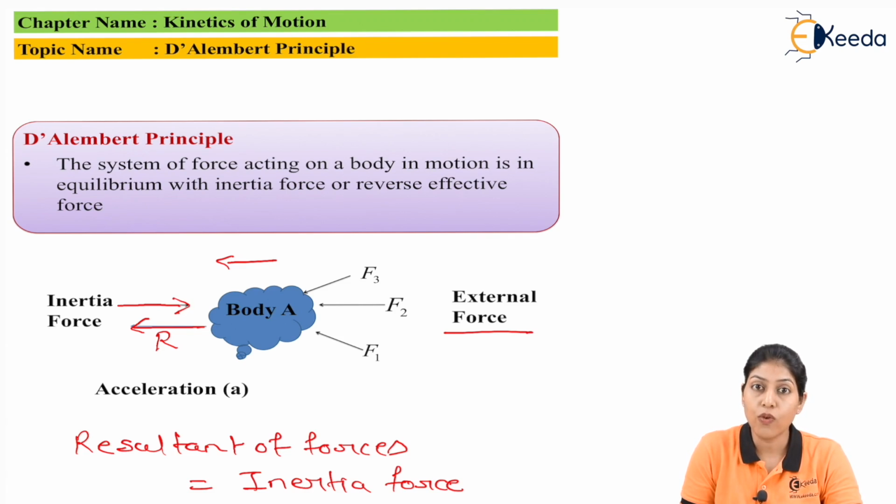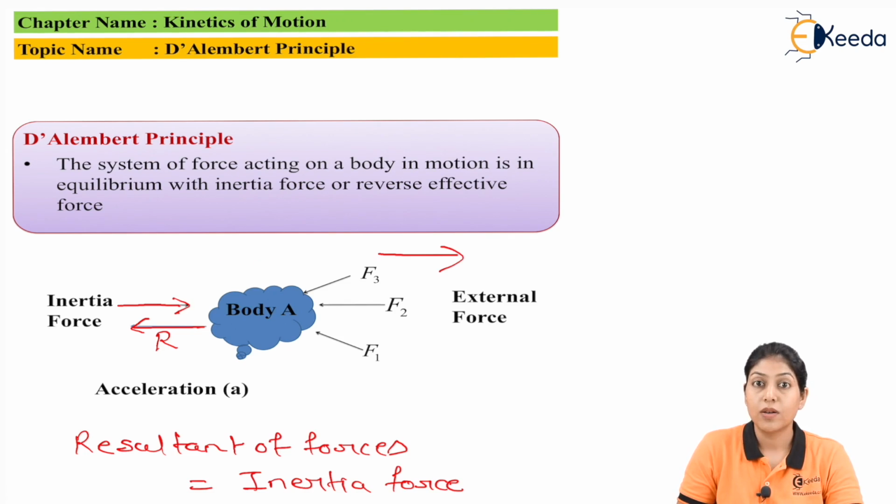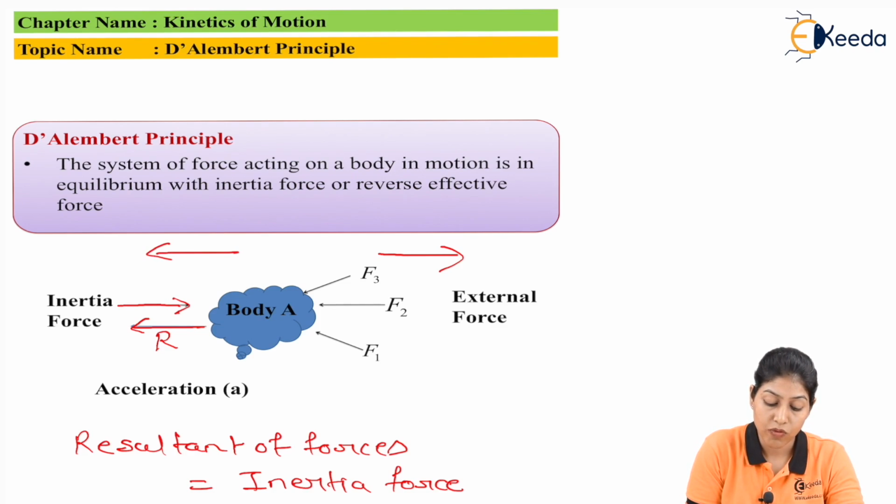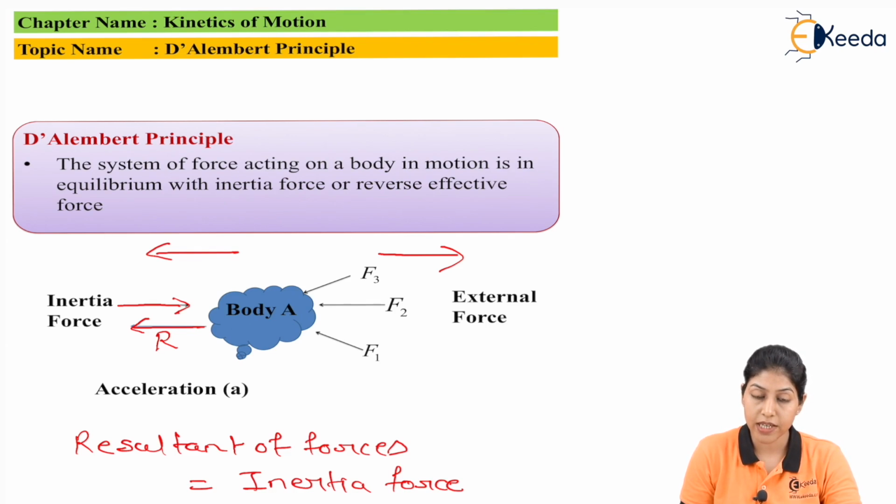If the inertia force is greater than the external force, the body will move in the direction of inertia force. But if the inertia force is less than the external force, the body will move in the direction of force. So the inertia force and the external force should be equal in magnitude.